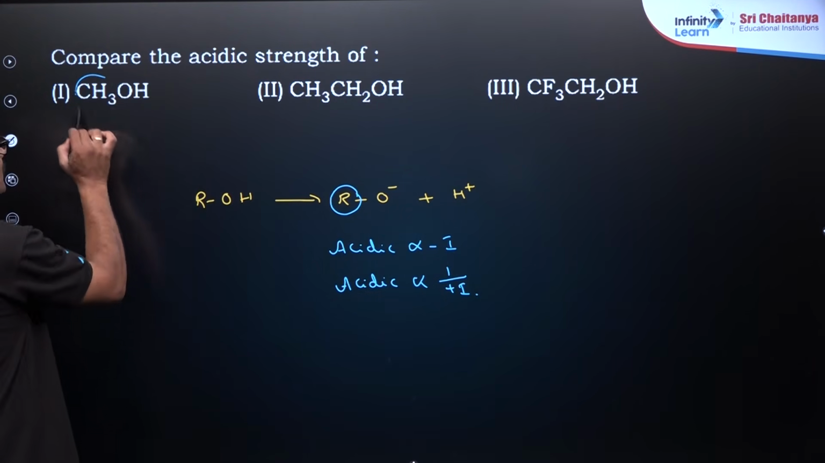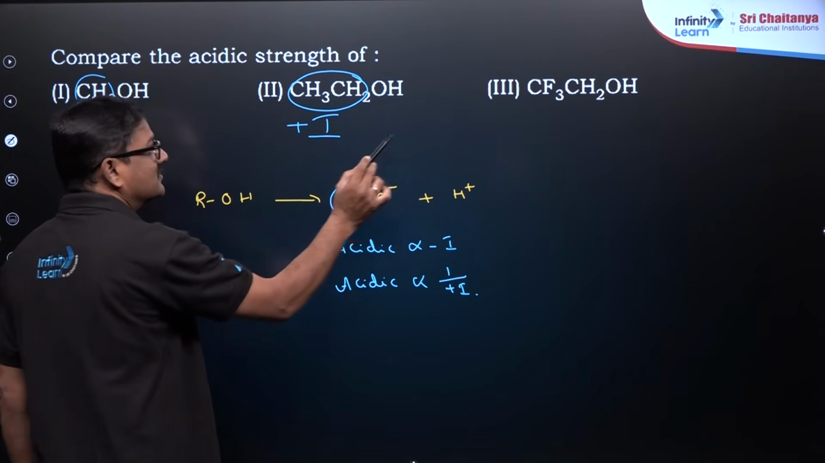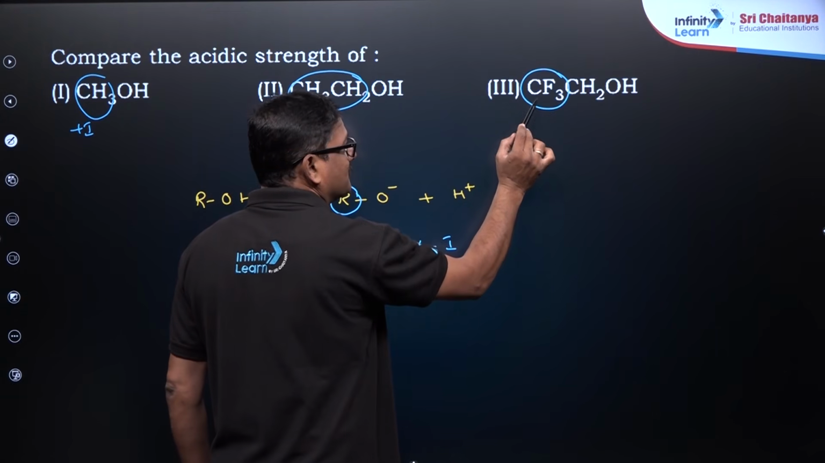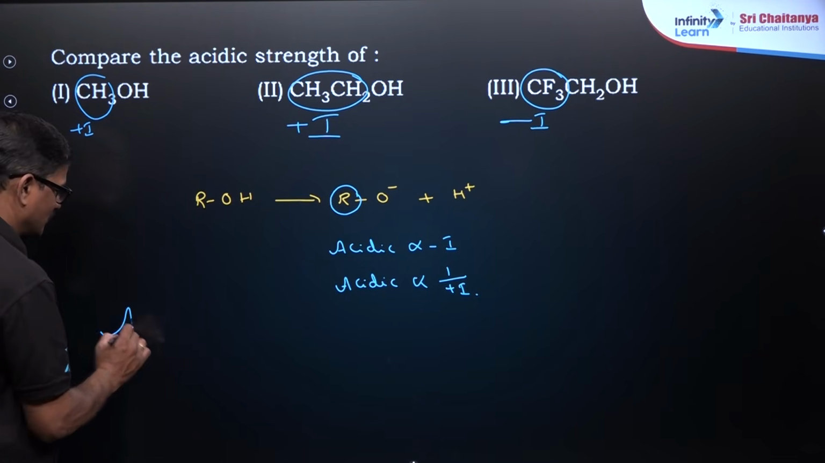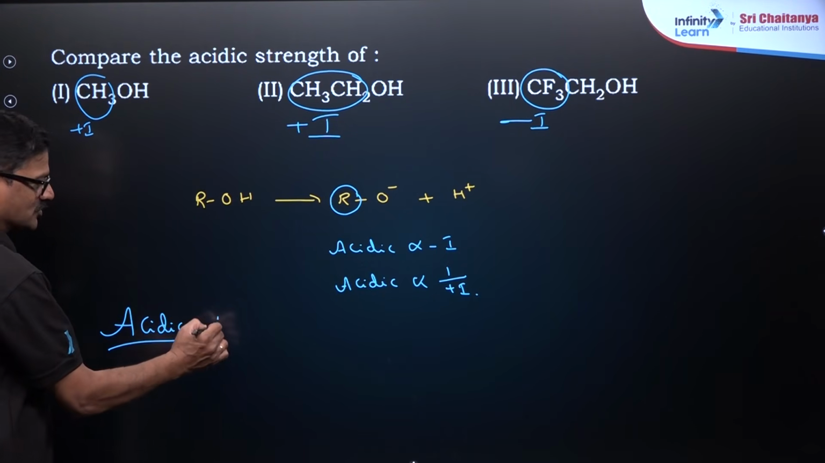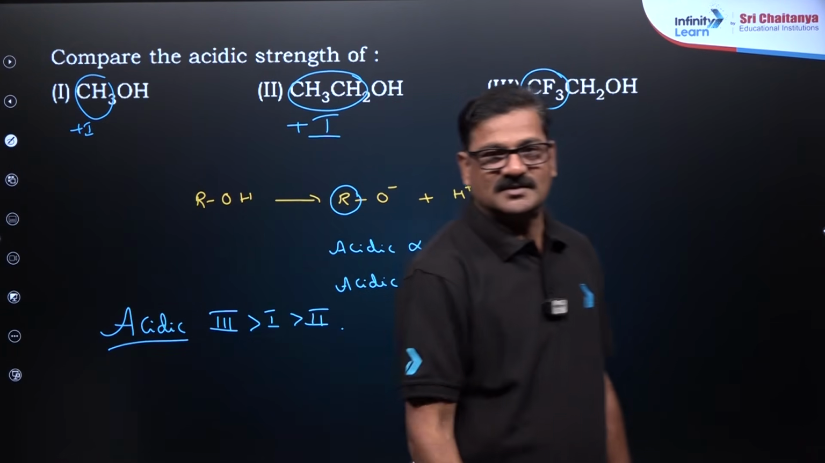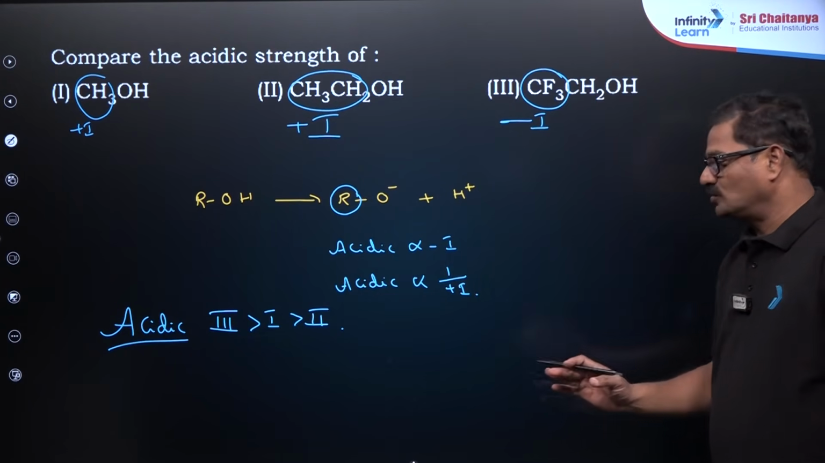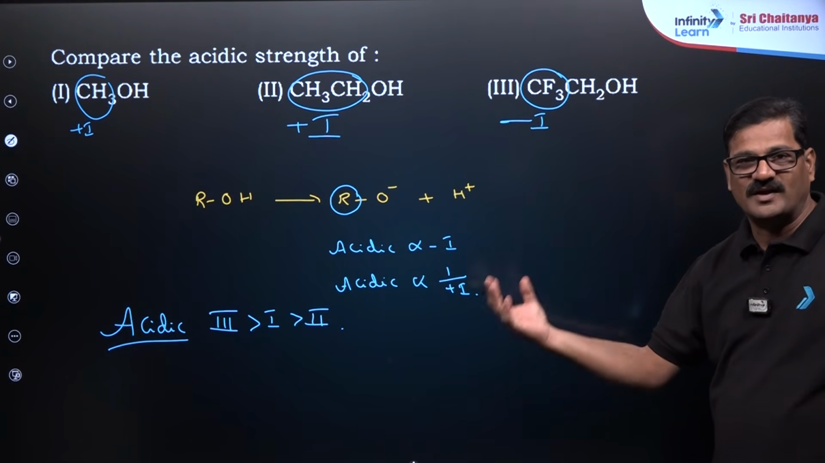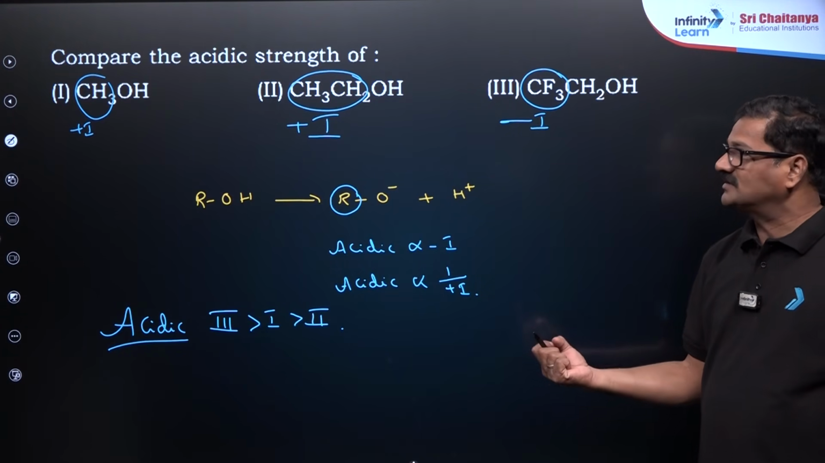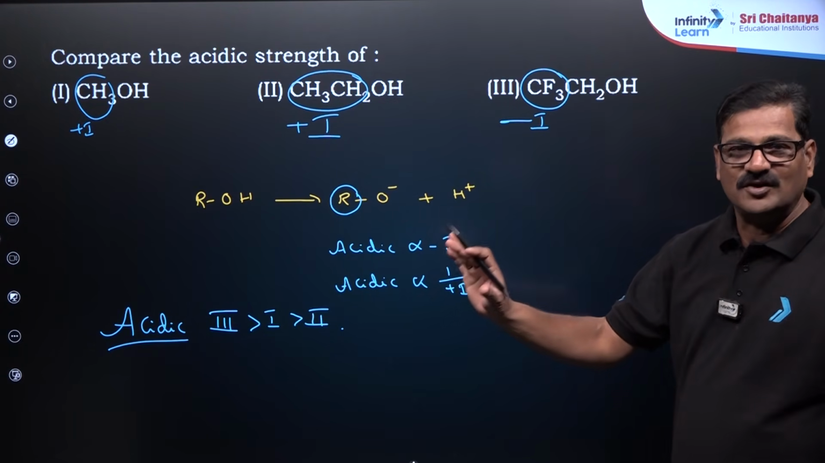Now let me talk about this. It is going to have a more positive inductive effect. Due to the 3 fluorines, this is going to have a negative inductive effect. So I would say the acidic strength is going to be 3 is more than 1 is more than 2. That's very important. Even you can go ahead with your pKa values, Ka values and acidic strength values, and the pH of the given concentration. Most of the questions will be tackled in the range of acidic strength, Ka value and pKa value.